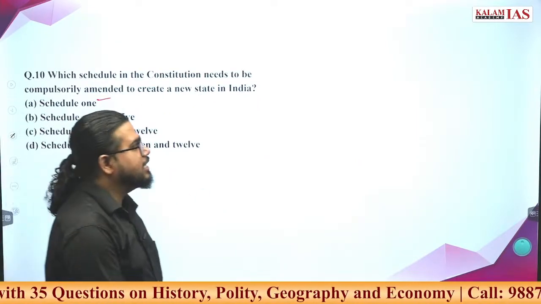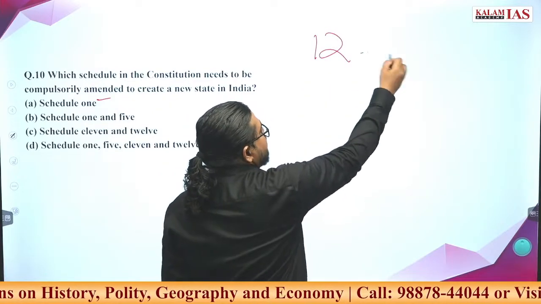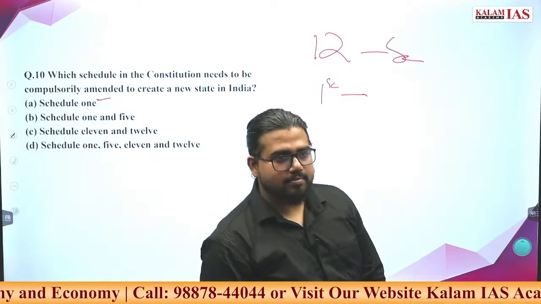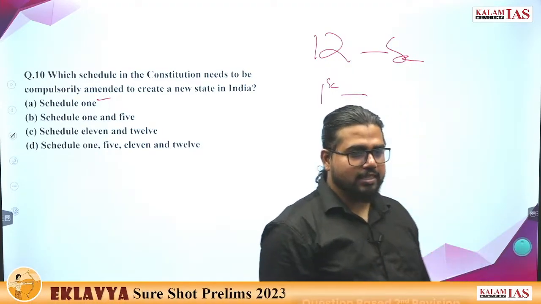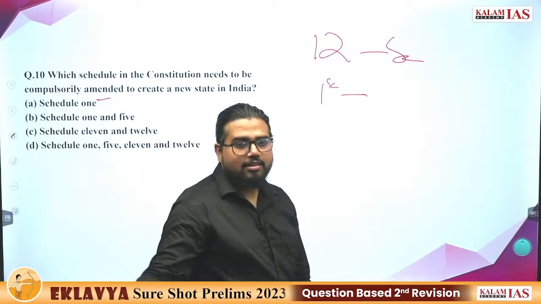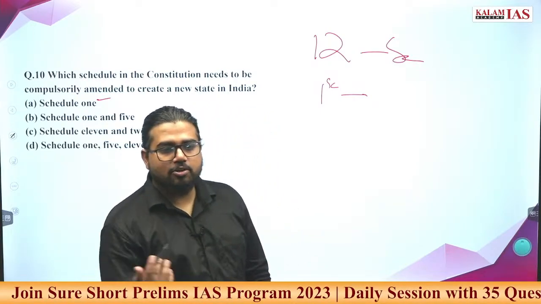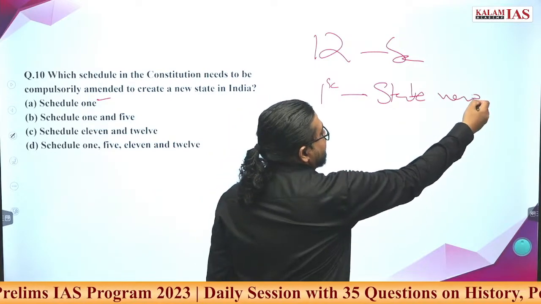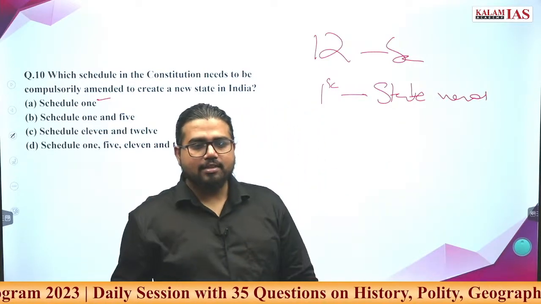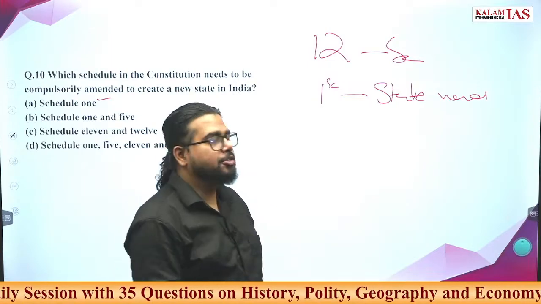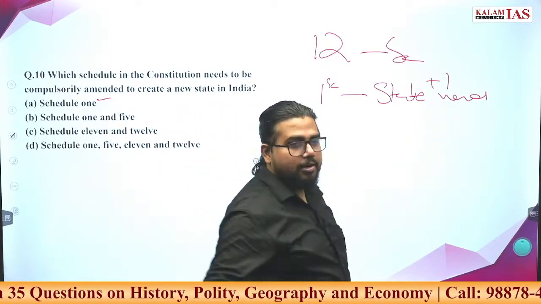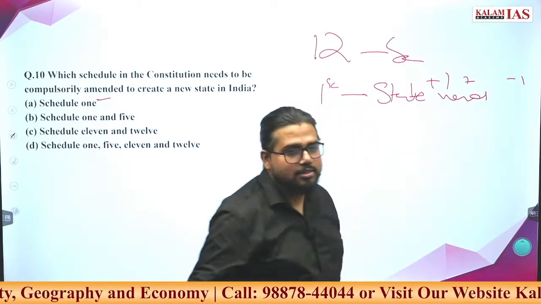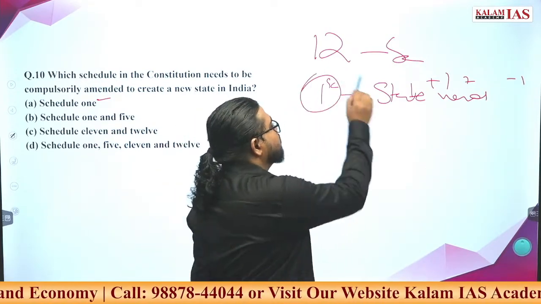How many schedules are there in the Indian Constitution? 12 schedules. What is the first schedule about? Whatever the 12 schedules are, you should be aware of them. The first schedule is about territory, state names, all this data. So if a new state is coming or territory is changing, a new name has to be added in this. Or if a state is becoming a union territory, you still have to add here and minus here. So something will happen to the first schedule.